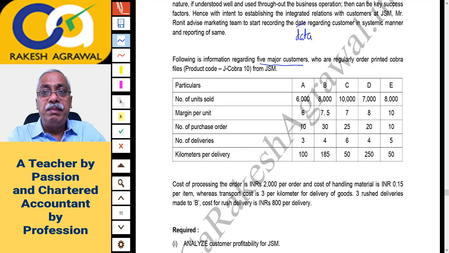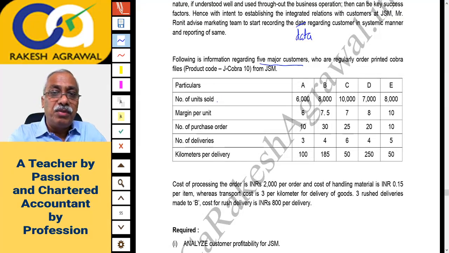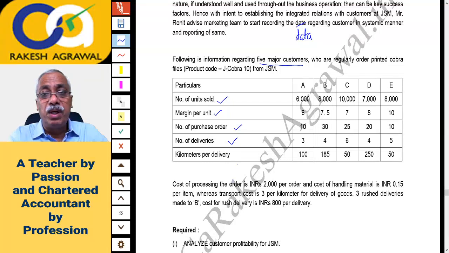Particulars, please remember A, B, C, D, E are not products. A, B, C, D, E are customers, your major customers. Now, the number of units sold to them, margin per unit. Margin per unit is already given, so it seems to be the contribution margin or gross margin per unit. Number of purchase orders, number of deliveries which you made, and kilometers per delivery is given. That is the distance traveled per delivery.